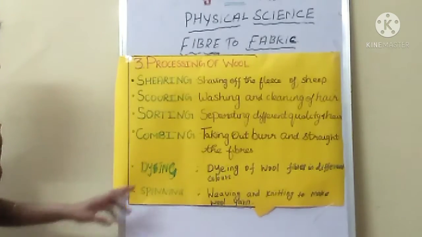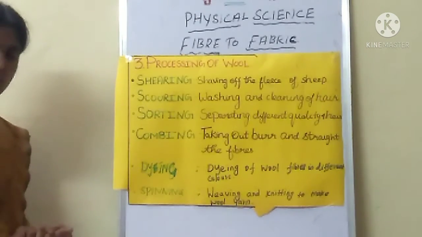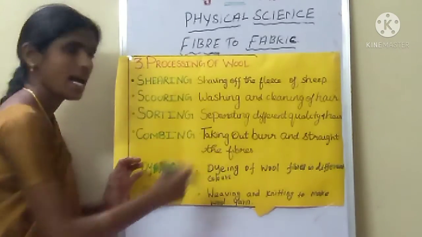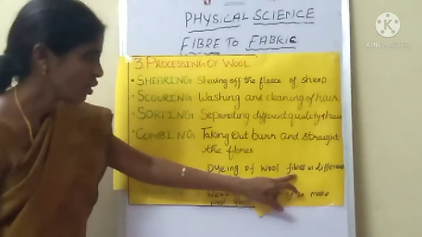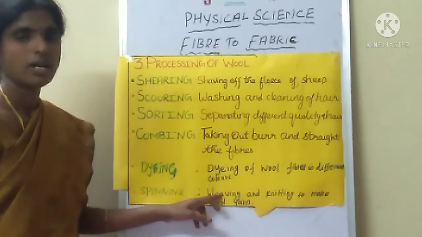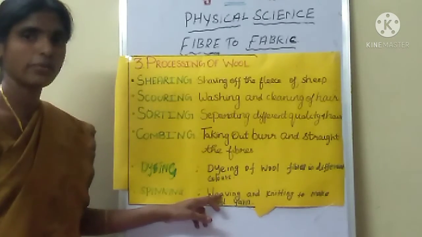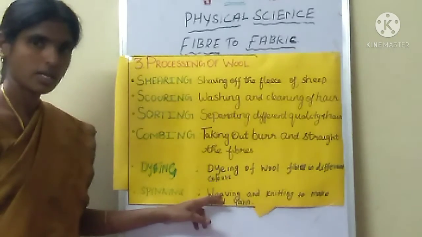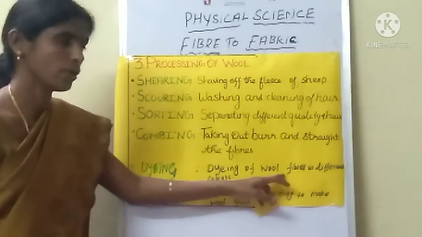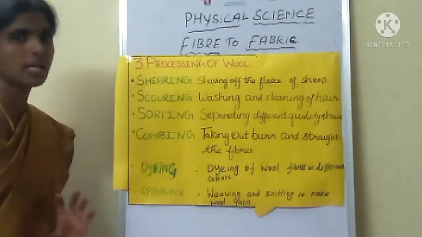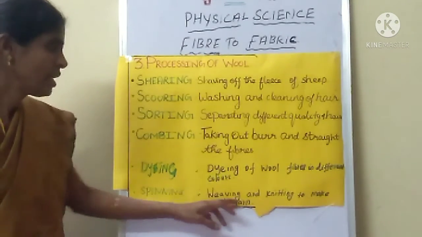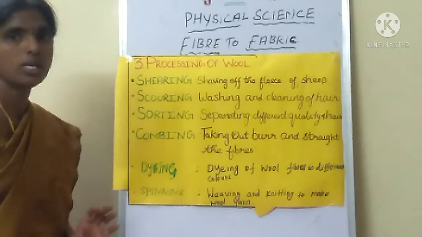Next one, dyeing. What is meant by dyeing? Dyeing means coloring the hair, dyeing of wool fibers in different colors. Are you clear? We know the sweater comes in different colors, no? How do we get the color? That is the dyeing. Last one is spinning, weaving and knitting to make a wool yarn.